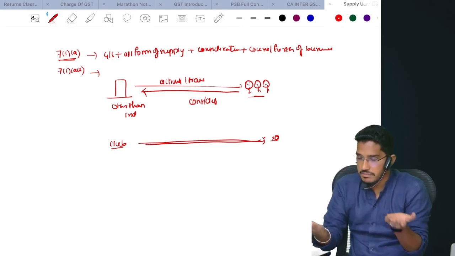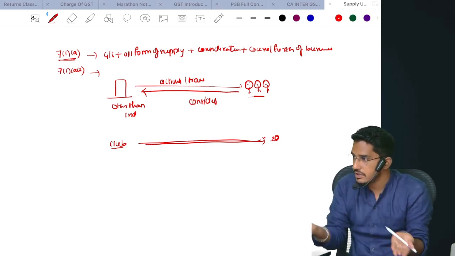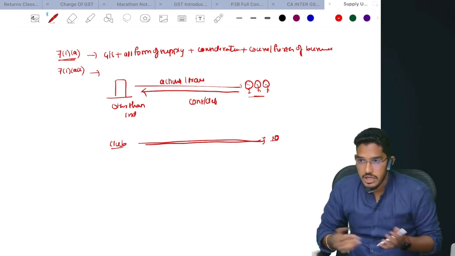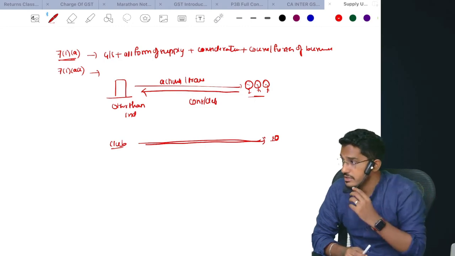So it is nothing but when I am supplying goods from club to its members, it is just like a good is moving from this hand to this hand. Both the hands are belonging to me only. How can you come and impose a GST on that? And even there was a Supreme Court judgment favoring this decision.